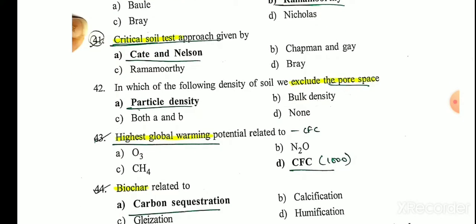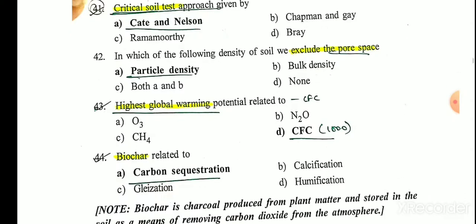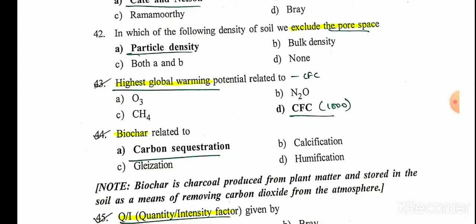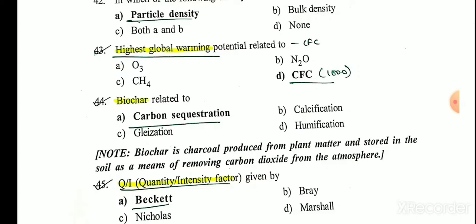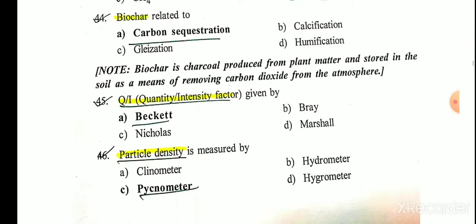In which of the following densities of soil do we exclude pore space? It is particle density. Highest global warming potential is related to CFC. It has the potential of 1000 and the potential of CO2 is 1. Biochar is related to carbon sequestration. Q by I, quantity and intensity factor, was given by Beckett. In case of potassium, Q by I was given by Beckett, and in case of phosphorus it was given by Schofield.